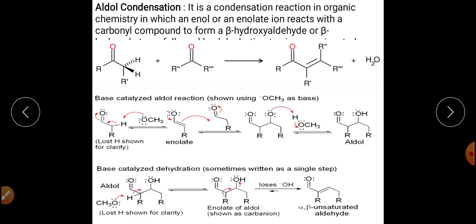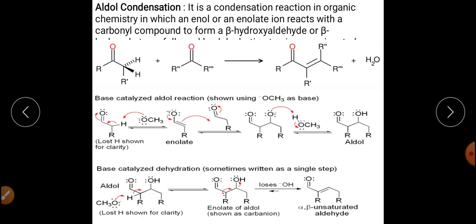So this is a very important reaction. Once again, I am telling you the important points about the reaction: aldehydes can react, and the kind of aldehyde that can react is one containing alpha hydrogen, right? Similarly, self condensation of ketones, and the kind of ketones that can self condense are those containing alpha hydrogens, right?